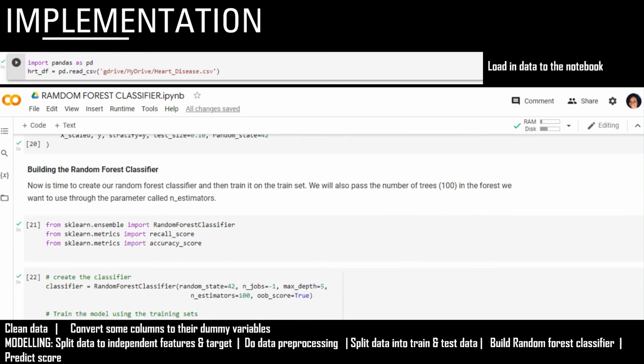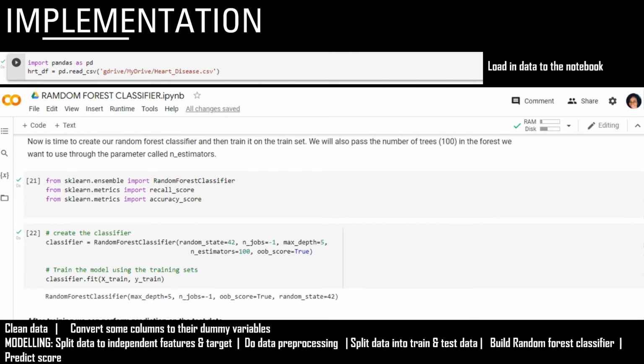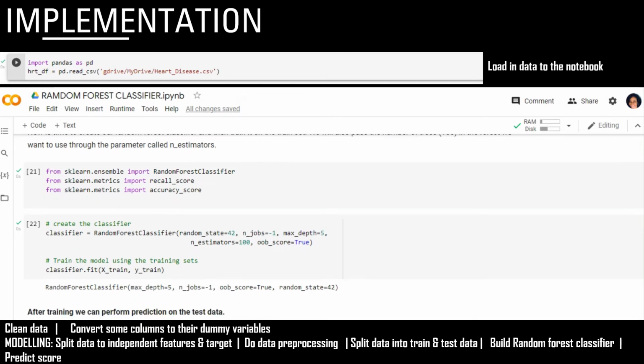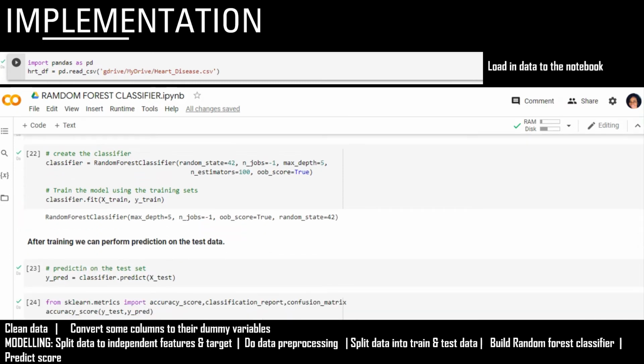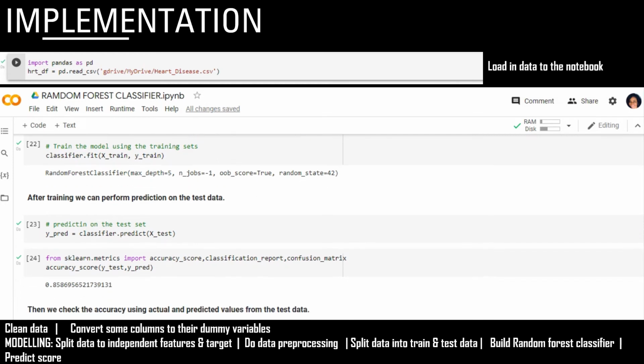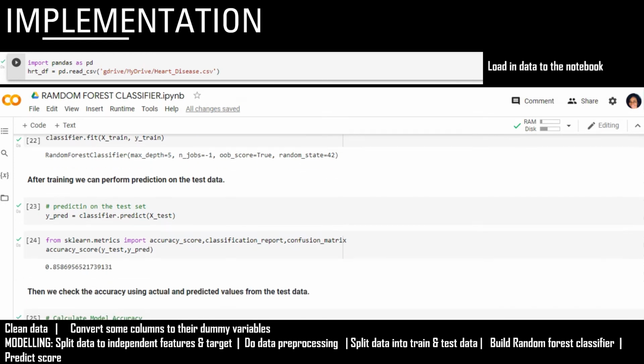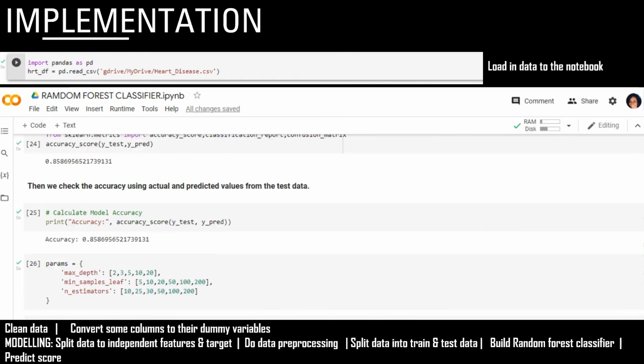And now we're going to build the random forest classifier. I imported my random forest classifier from sklearn ensemble, specified my hyperparameters, fitted my X train and y train, and ran it. And now I can do some prediction on my test data. The first result I got, the accuracy score, was 85%.